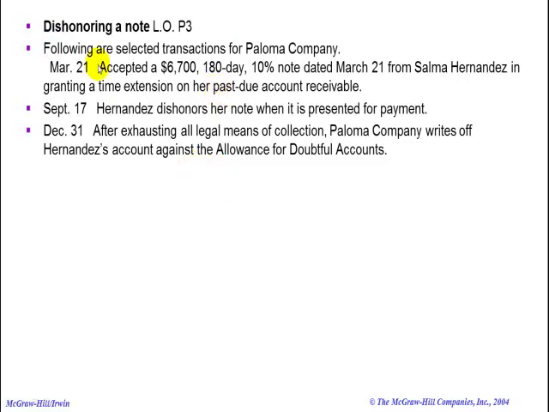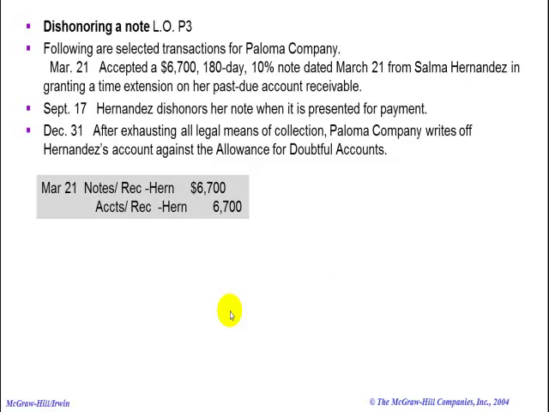March 21st, accepted a $6,700 180-day 10% note dated March 21st from Salma Hernandez, granting a time extension on her past due accounts receivable. So we're going to turn an old accounts receivable into a note and hopefully collect 10% interest. That'd be great. We're going to debit notes receivable $6,700, and we're going to credit accounts receivable, Hernandez, $6,700. That's on March 21st when we sign the papers.